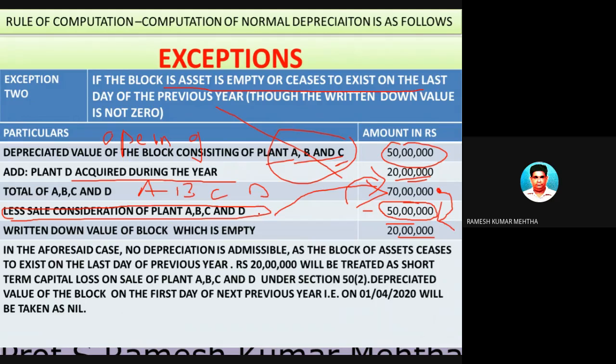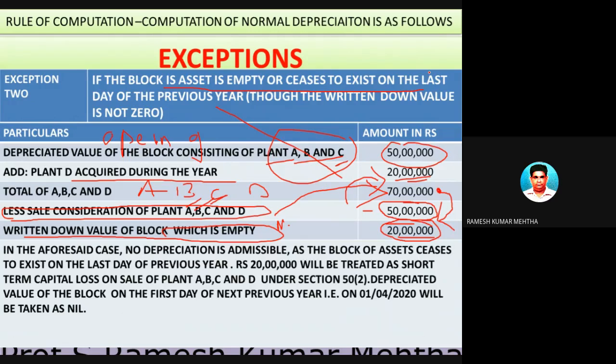But is there a block? Yes, there is a block. Do you have assets? No, all the assets were sold. So the written down value of the block is empty. There is no plant in this one because all the plants A, B, C, D were sold. So there is no block. There is a block with no asset, and the block value is 20 lakh rupees.